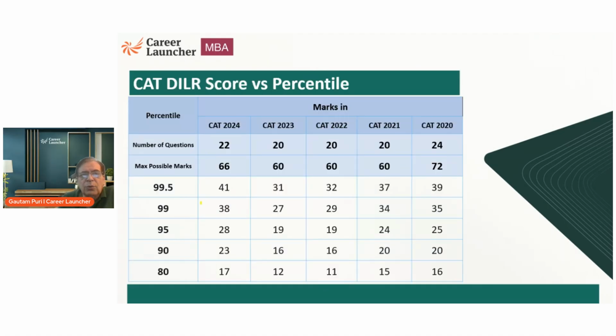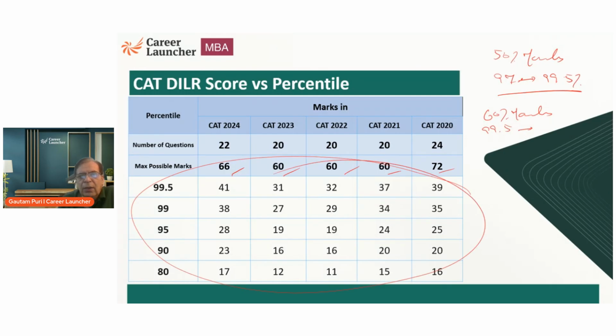The important thing in DILR to understand is if you get 50% marks, you would be somewhere between 97 to 99.5 percentile. And if you get 60% marks, you are 99.5 upwards, up to 99.9 percentile plus. You could check this. The last 5 years of data is given to you, with the maximum possible marks and the percentile score, and you can always calculate at which marks or what percentage marks the percentile comes. This is something I want you to know.